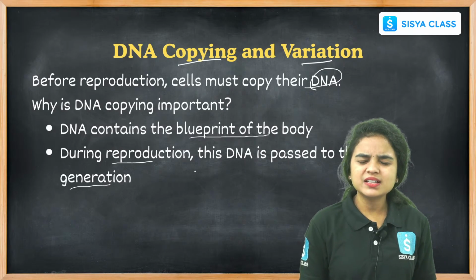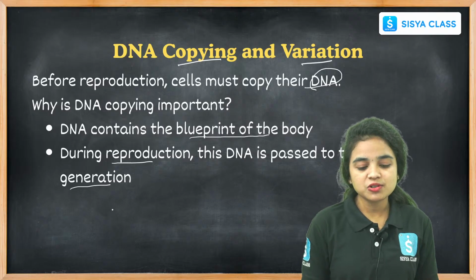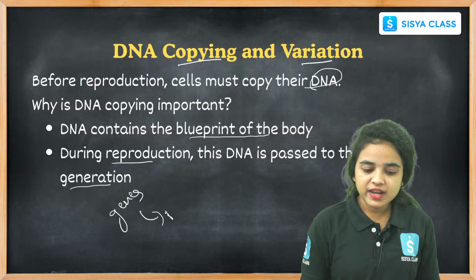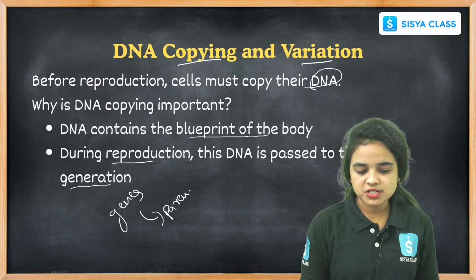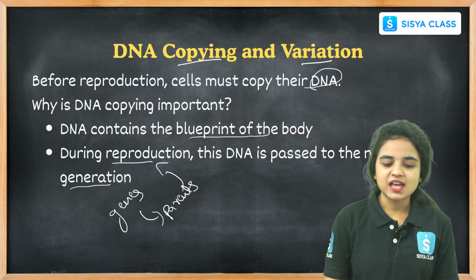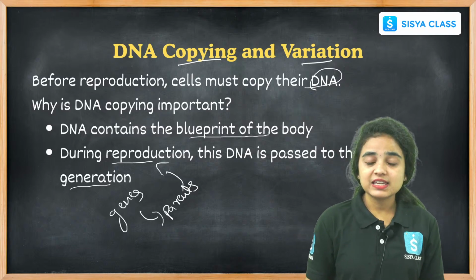How is that DNA passed from one generation to another? This DNA or genes are passed from our parents during the reproduction process, right? During reproduction, our genes are passed, our DNA is passed.